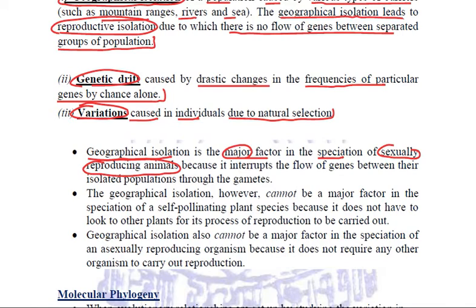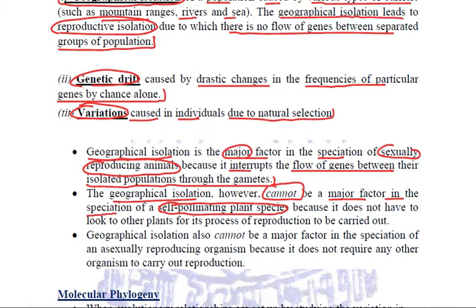So geographic isolation interrupts the flow of genes between their isolated populations through the gametes. But when we are talking about any self-pollinating plant species, then in that case, geographic isolation cannot be a major factor in the process of speciation.